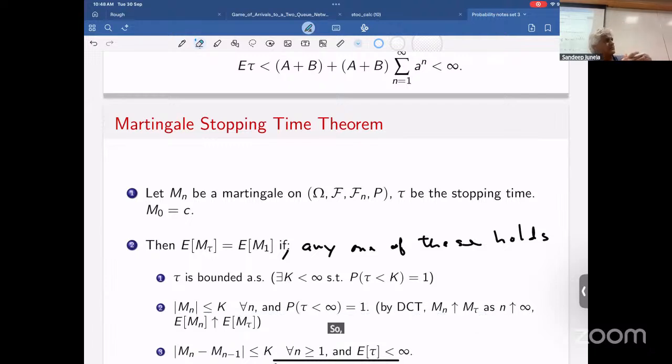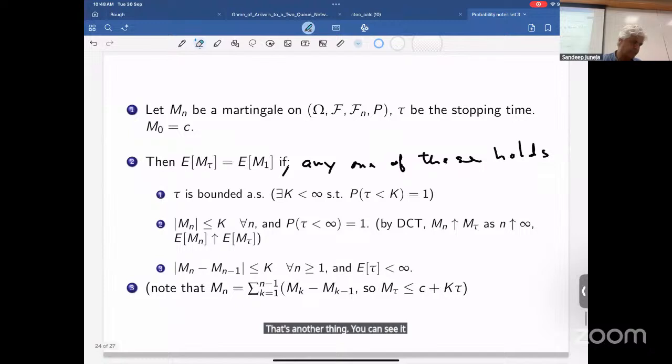So in tau steps, how much reward could you possibly earn? It is tau times k, right? Now, tau is a random variable, but it has finite expectation. So that's enough. Then dominated convergence, yeah.